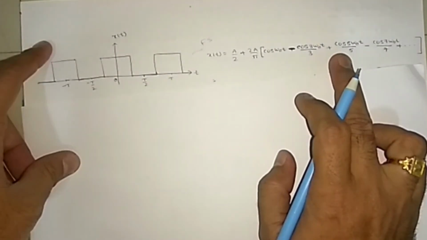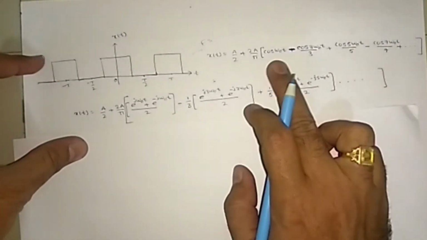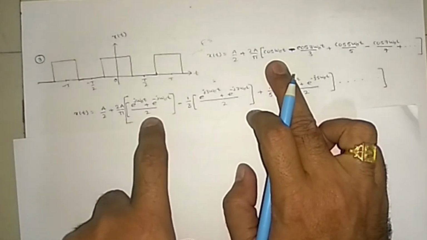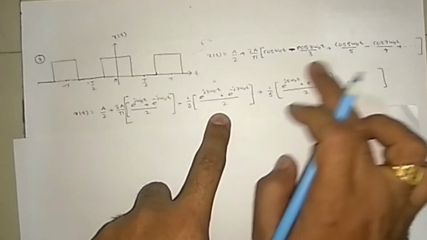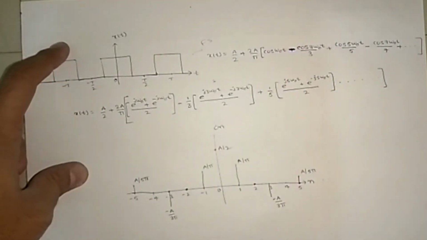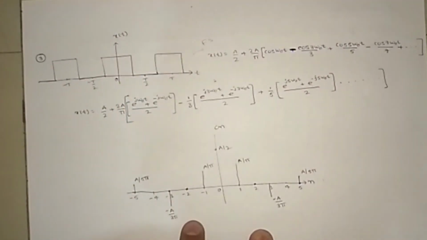With the Fourier series we can convert time domain to frequency domain. Here cos omega naught t, we can write as e power j omega naught t plus e power minus j omega naught t, by 2. I am replacing it like this. This is the time domain signal, and this is the frequency domain signal.